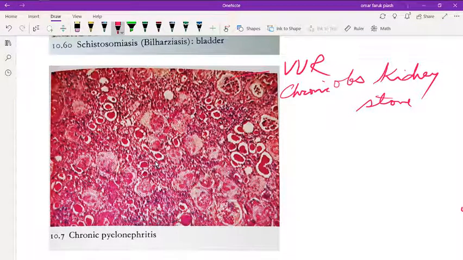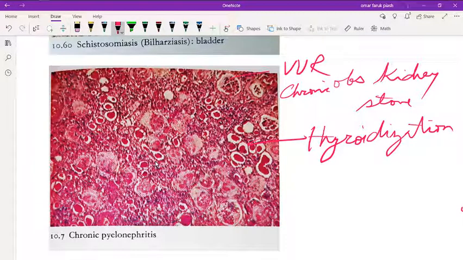Okay, in here these tubules contain eosinophilic casts resembling thyroid tissue. This is the high-yield thing. You have to remember that in chronic pyelonephritis there is thyroidization of the kidney. What does it mean?